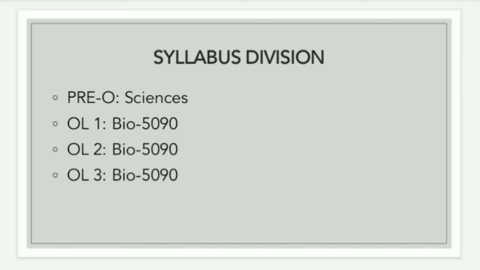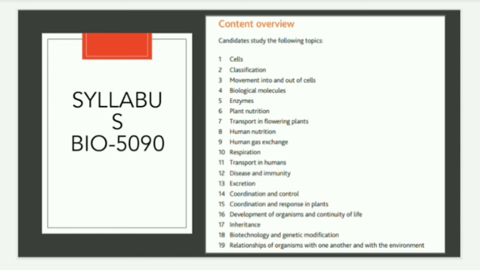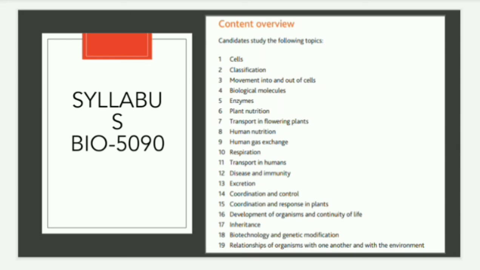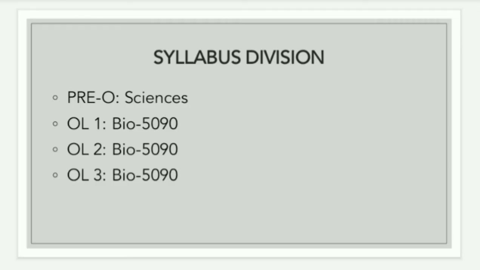You cannot have all the subject material studied in one class. Rather, you will have to study all the papers across these 3 O level classes, 1, 2 and 3. And the exam for O level 3, which is the Cambridge exam, will be taken in O level 3.